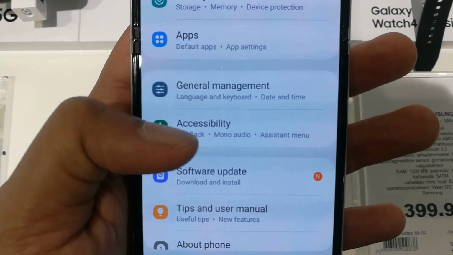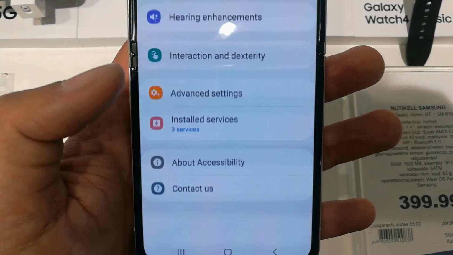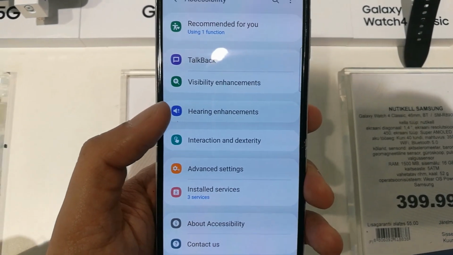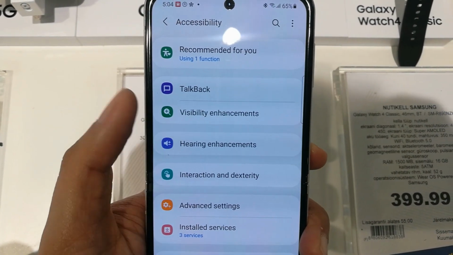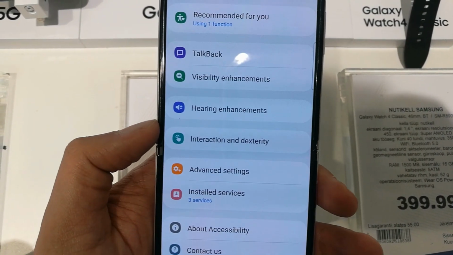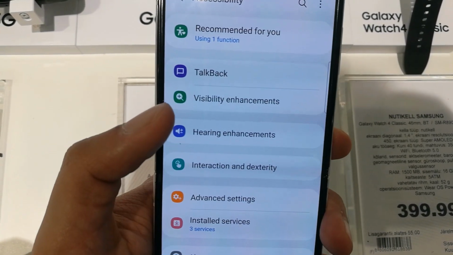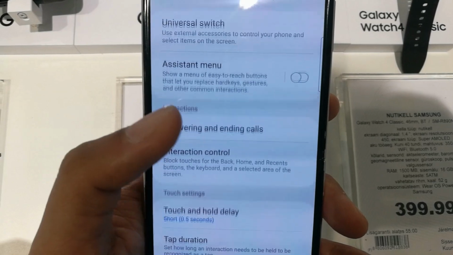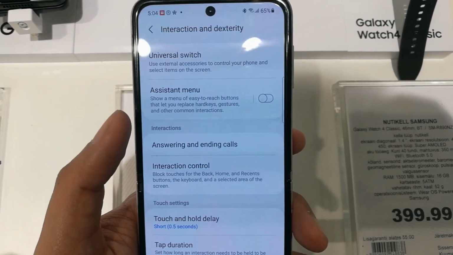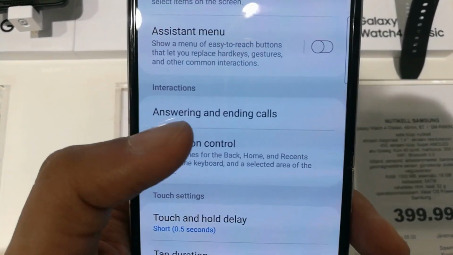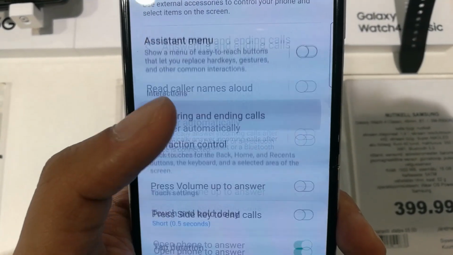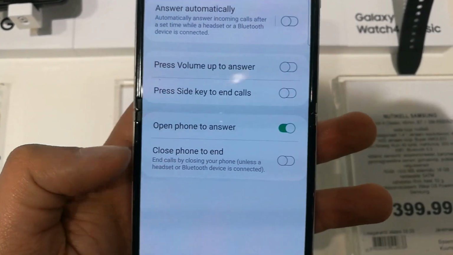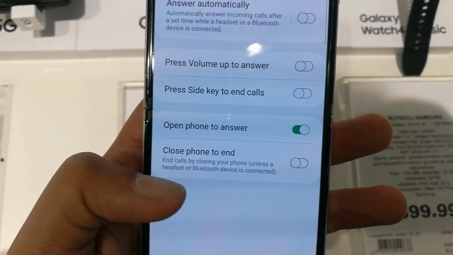So simply go to the settings, go to the accessibility, and then in accessibility, go to interaction and dexterity. I'm repeating, interaction and dexterity. Just select it, and once you select it, you will see the third option. It says answering and ending calls, so you just have to select it, and the last option over here says close phone to end.